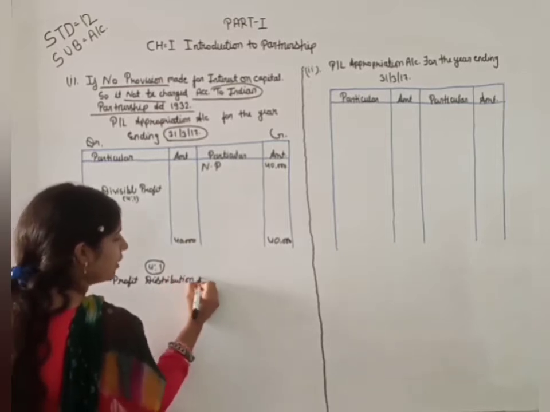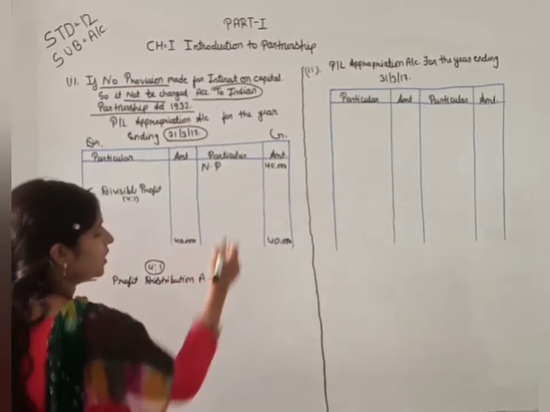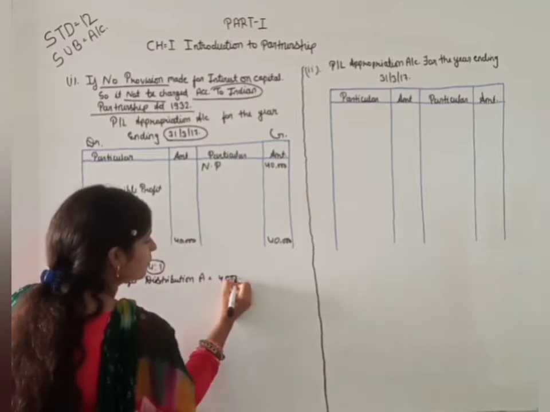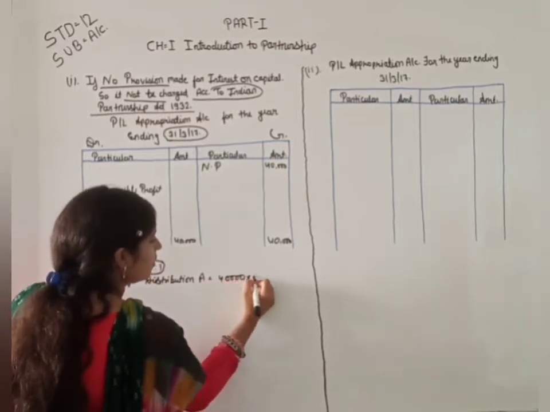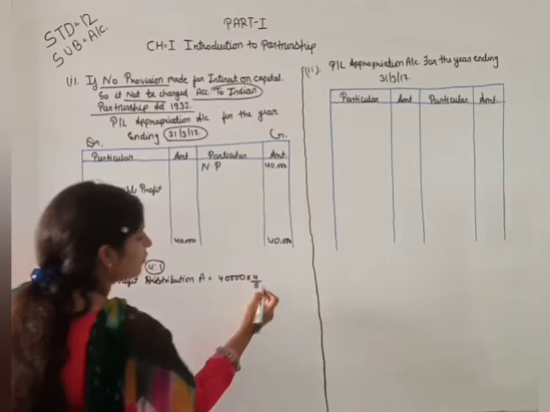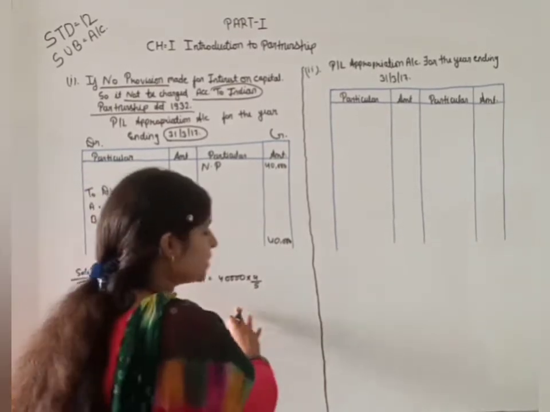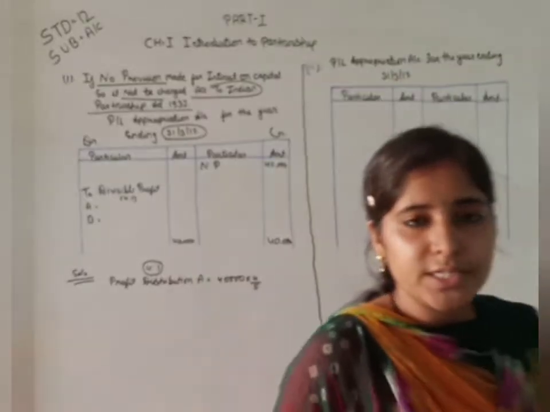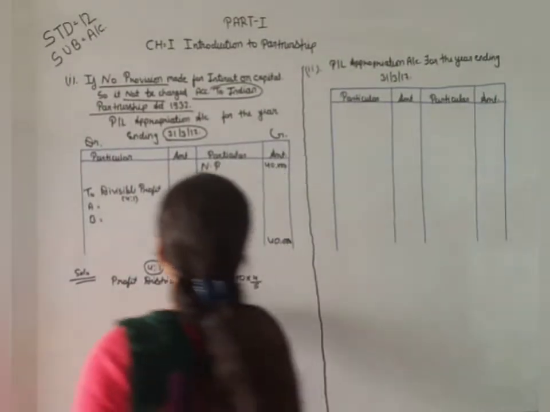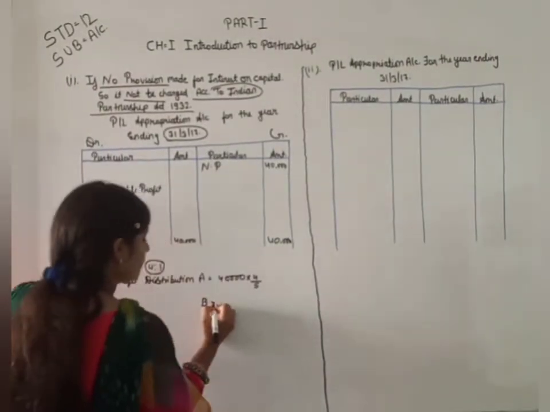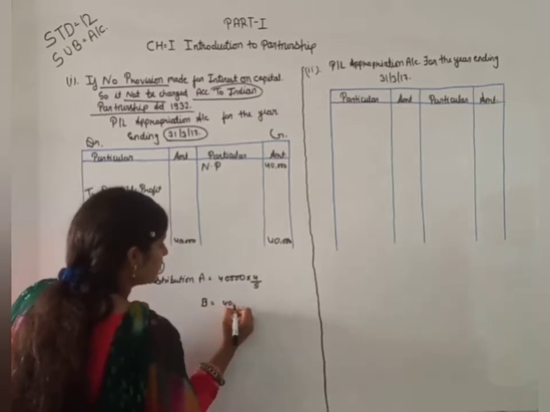Okay, for A, 40,000 total, 4/5. Okay, so here the answer that comes will be given to you. And for B, 40,000.